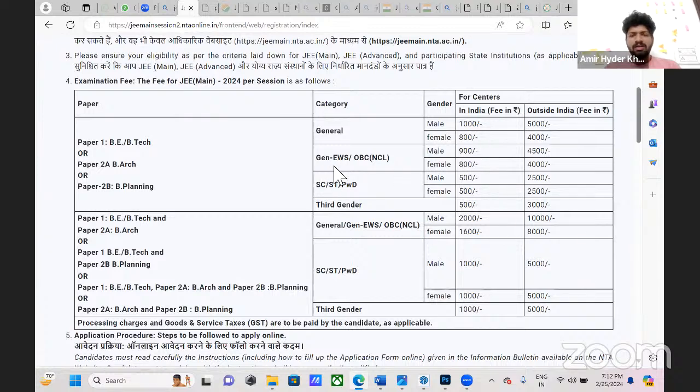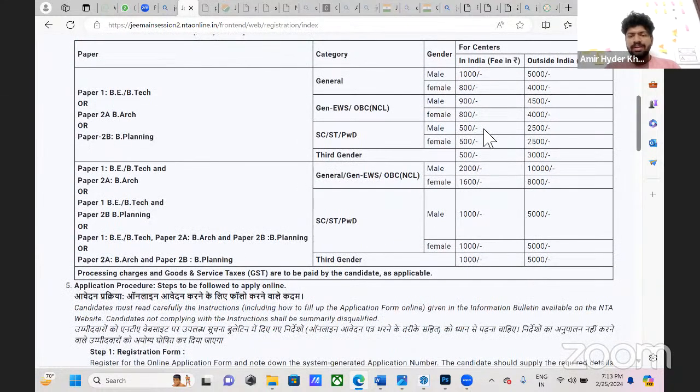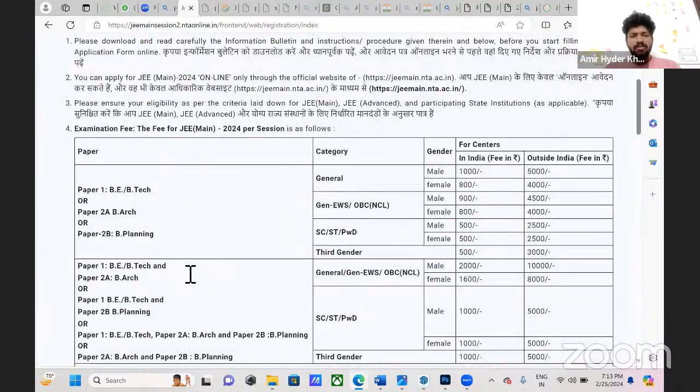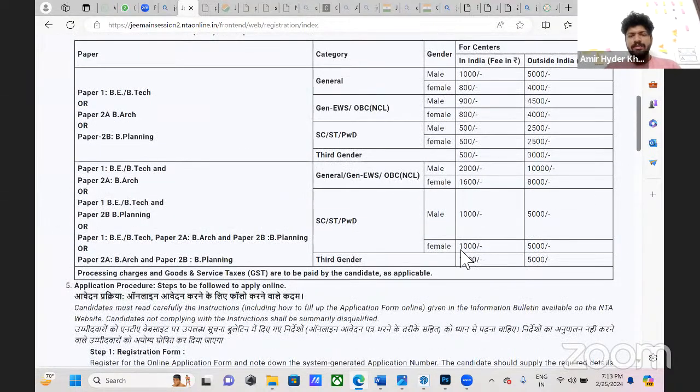For EWS and OBC non-creamy layer, for males 900 rupees, for females 800 rupees. For SC, ST, and PWD, which is physically challenged, males will have 500 rupees of fees, females 500, and third gender 500 in India. Outside India, there is a different fee, which is expensive. The same goes for session 2 also.